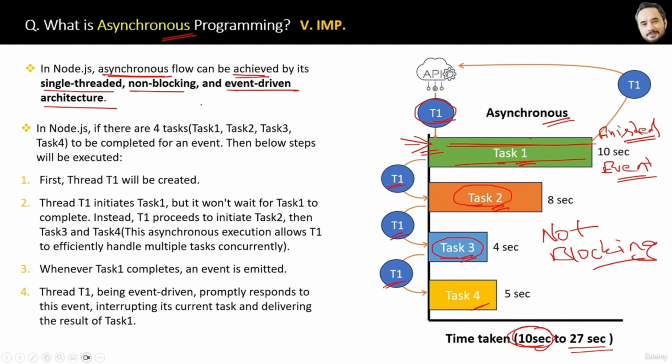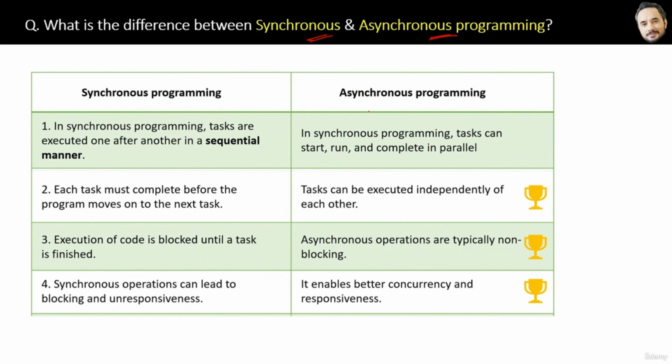What is the difference between synchronous and asynchronous programming? I already explained them separately, but here I have also written down the differences point by point, and you can see I have also pointed out the advantages of asynchronous programming over synchronous programming. So if you understand synchronous and asynchronous programming, then these differences and advantages are very easy to understand. You can either pause the video and read it, or later you can revise the differences from the book. That's the quick answer to this question.